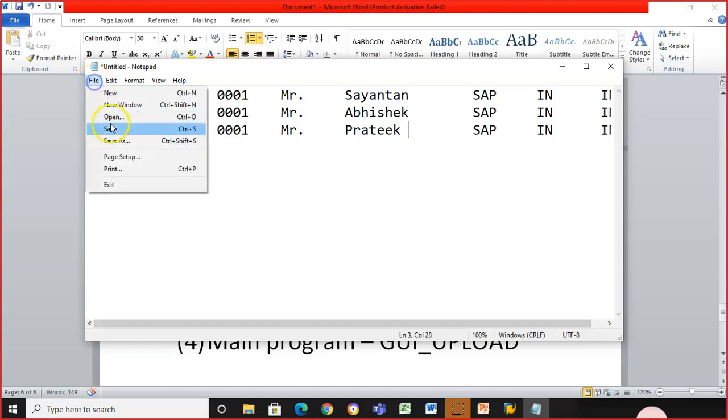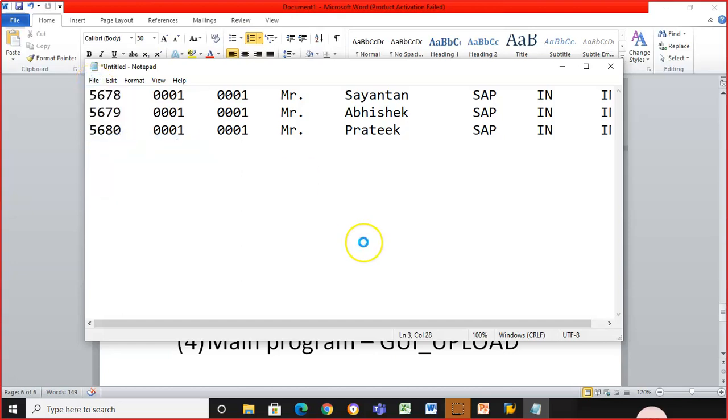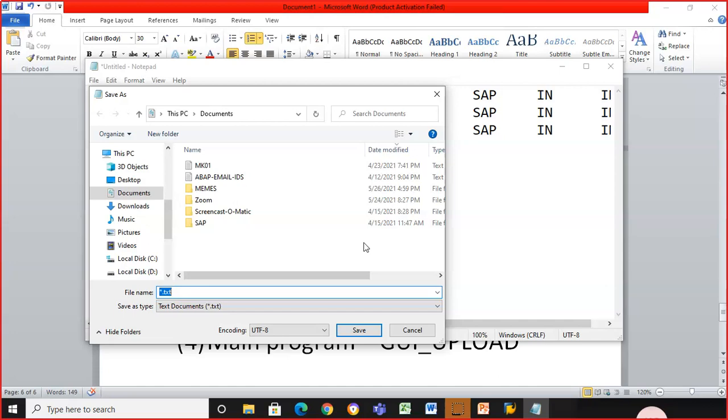Okay, so I'll just save this record. Save as. And I'm going to give this as something like mk01. mk01.txt, oh, it's already there. So I'll give it as mk01_new.